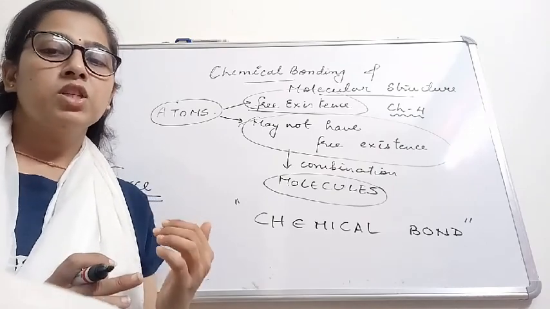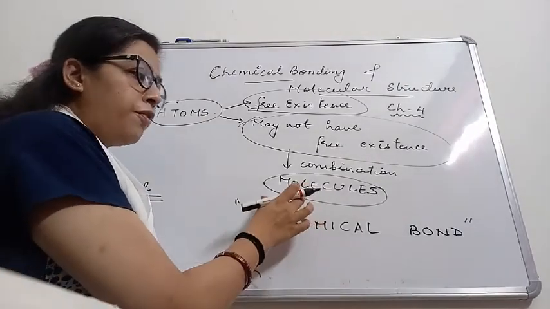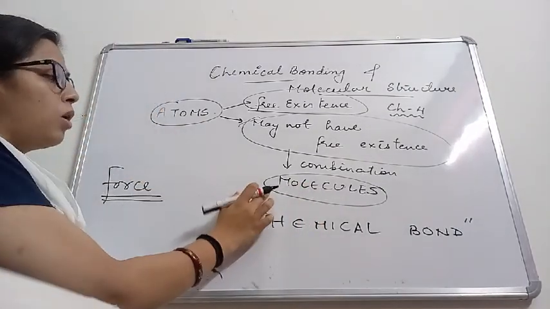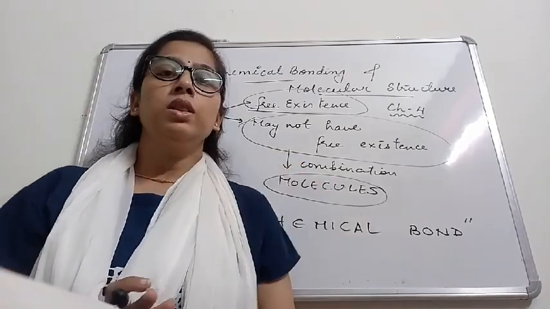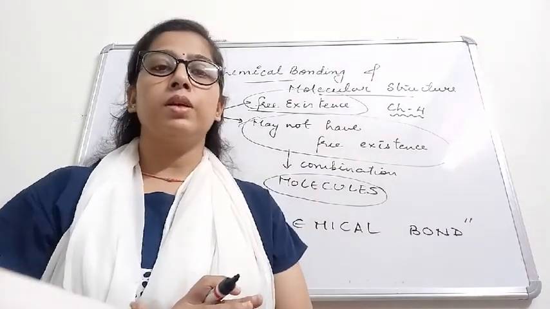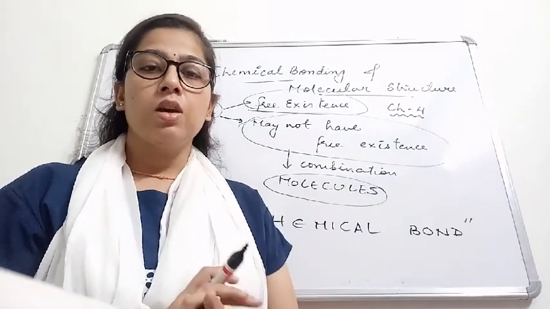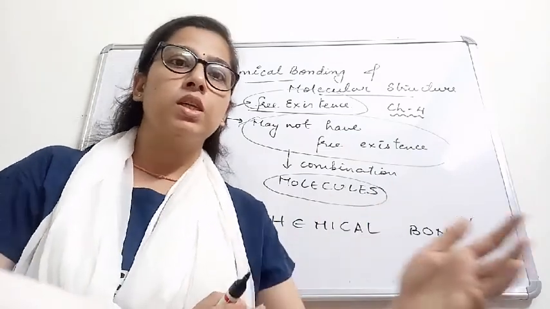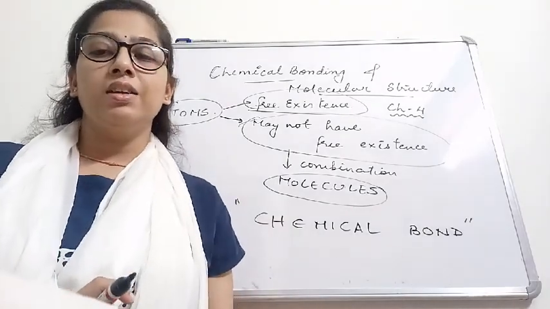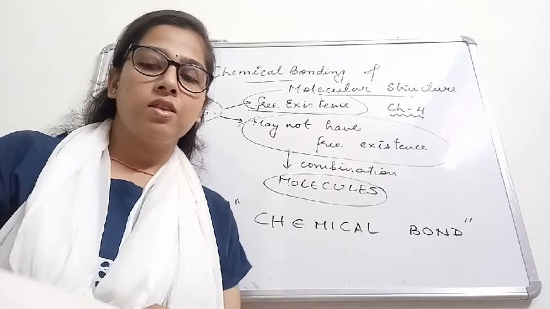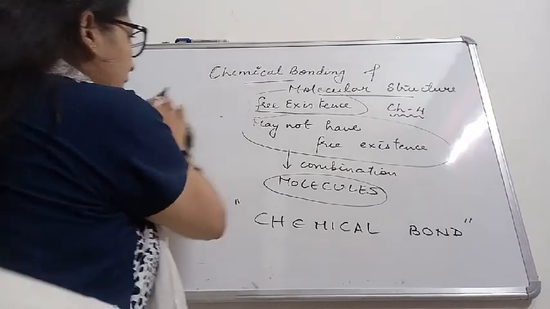So first we shall see what a chemical bond is. A chemical bond is a force that holds the atoms in a molecule together. To explain why a chemical bond is formed, what the shape of the molecule is, why certain atoms combine and why certain atoms do not, different approaches and theories have been put forward by different scientists.